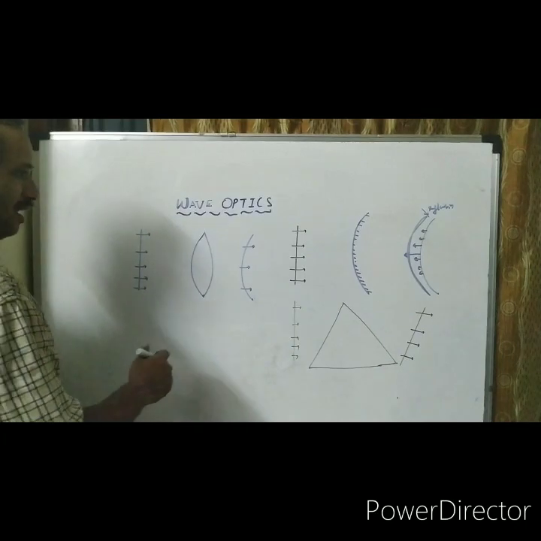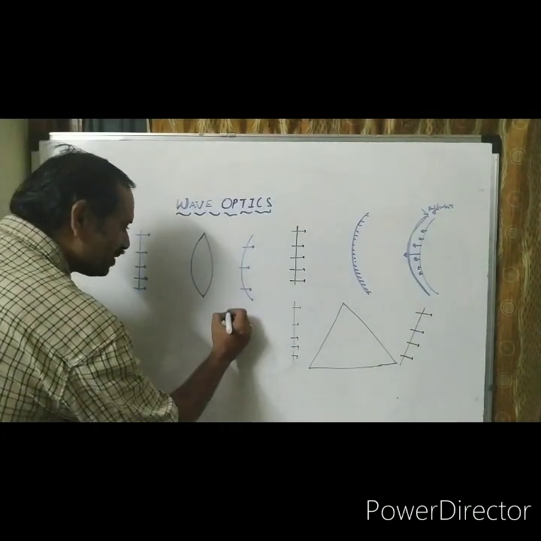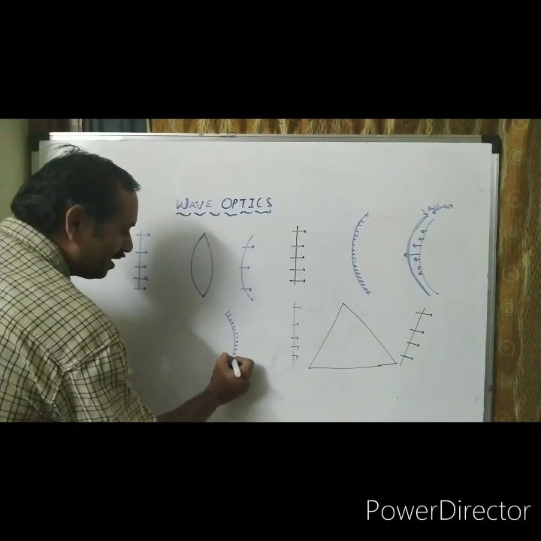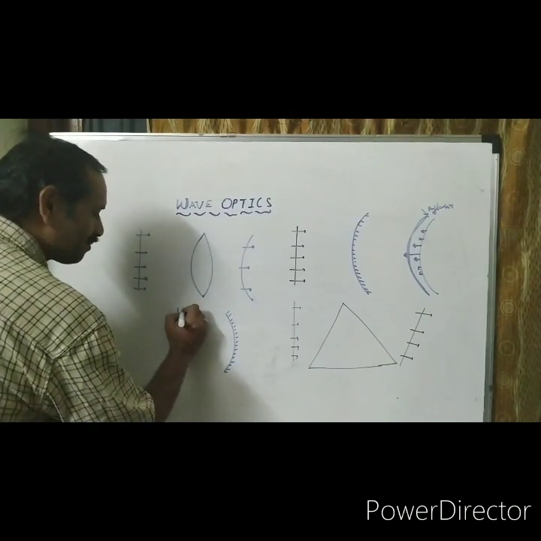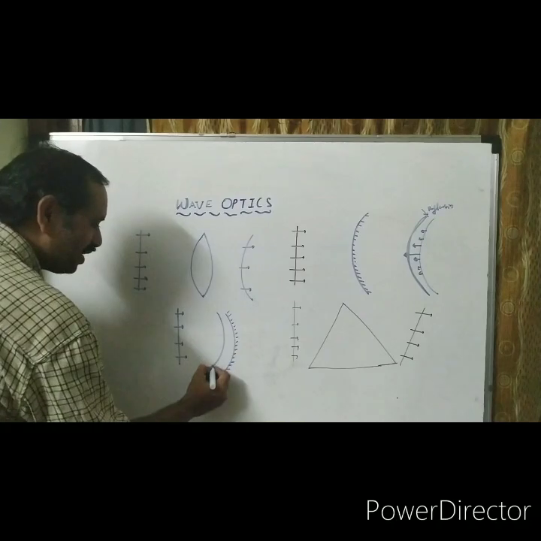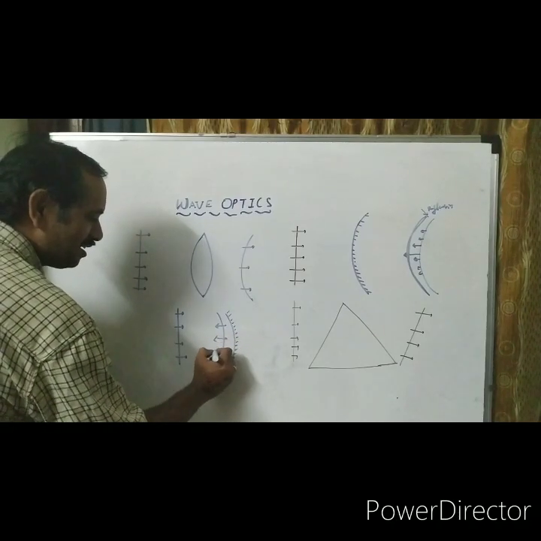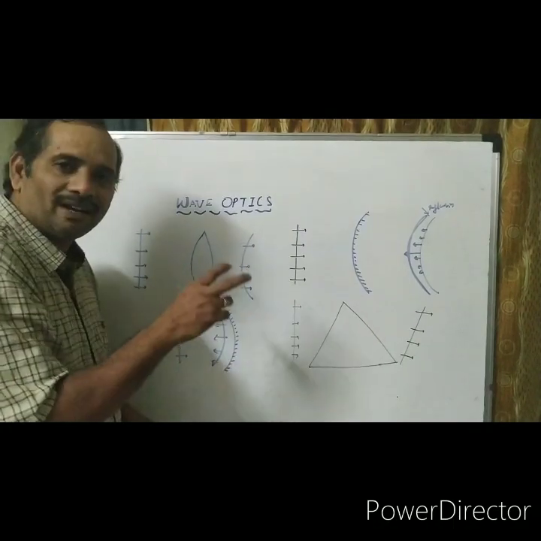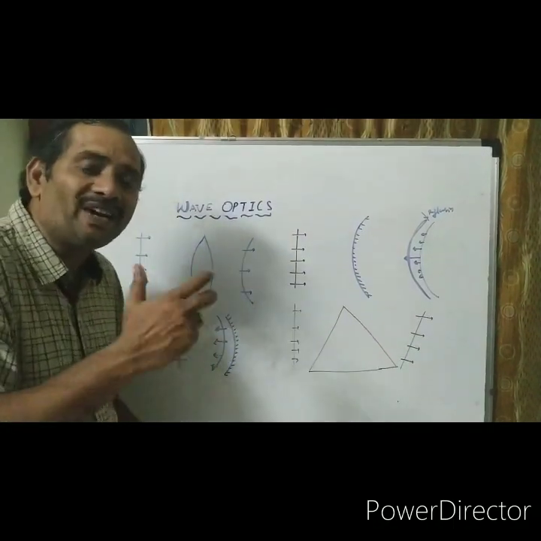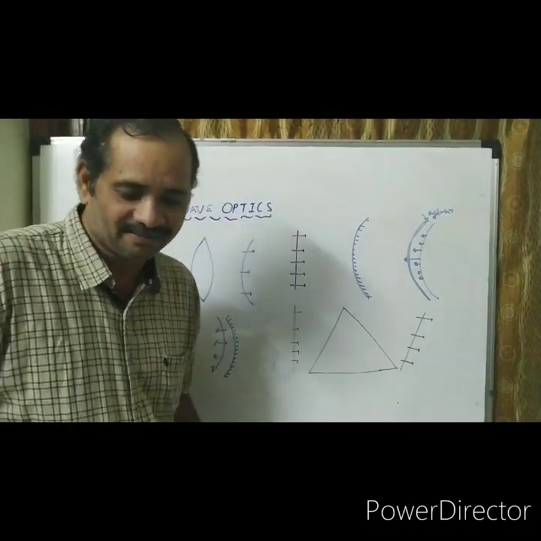Next, concave mirror. I think you can understand. The interaction of the plane wavefront with the concave mirror is like this. The plane wavefront is like this. After reflection, the wavefront nature is like this. This is the wavefront nature of reflecting. So this is about interaction of wavefront with different optical devices.